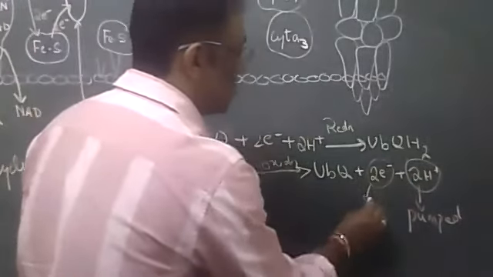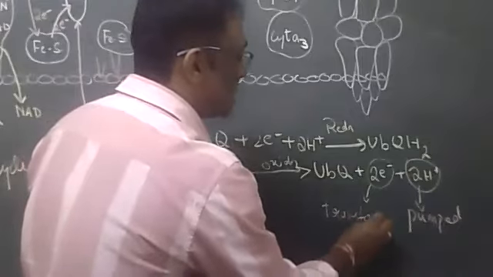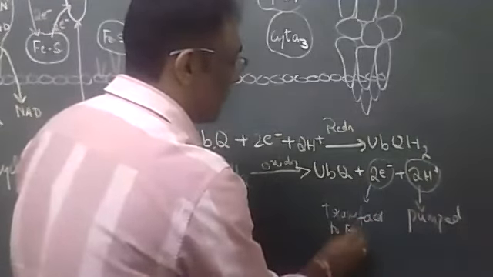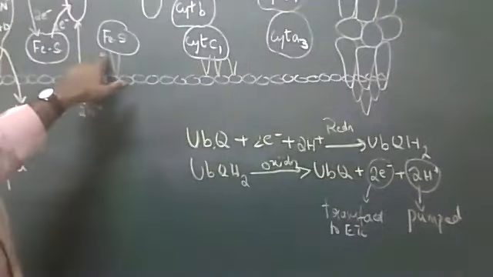And 2 electrons are transferred where? To continue the ETC. To continue the ETC, they will go ahead. Next means FeS comes next.